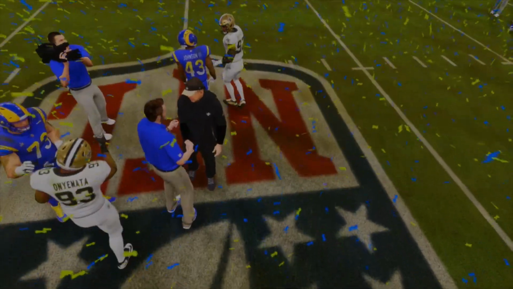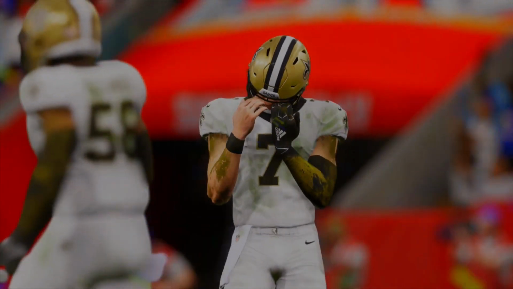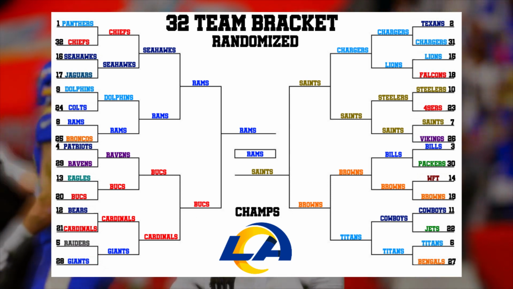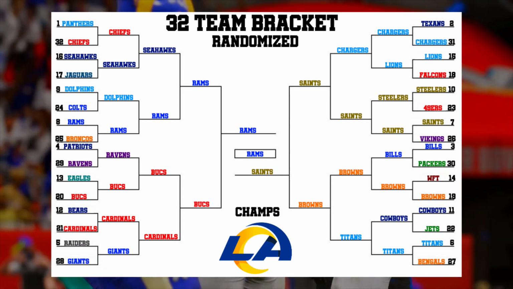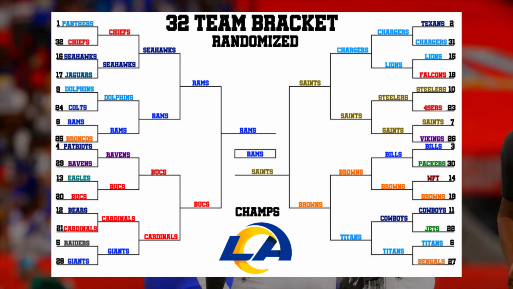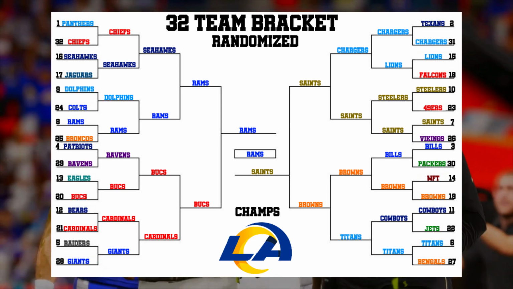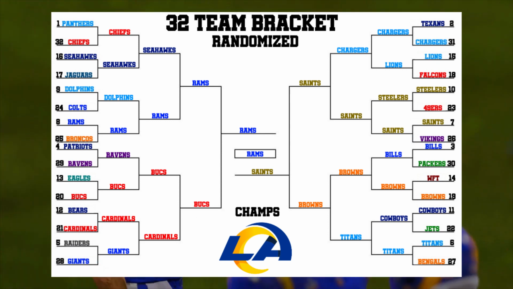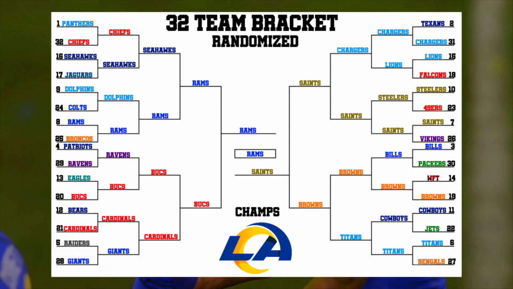And that's it for this video. Thank you guys for watching. This one was a fun one with a lot of good matches in it. The Super Bowl was alright. I was expecting a fun Super Bowl or some fun conference games, but some good matches in this entire bracket. And that ends this one, the 7th randomized spinner wheel. So if you guys got any more ideas for the 32-team bracket in the future, let me know.